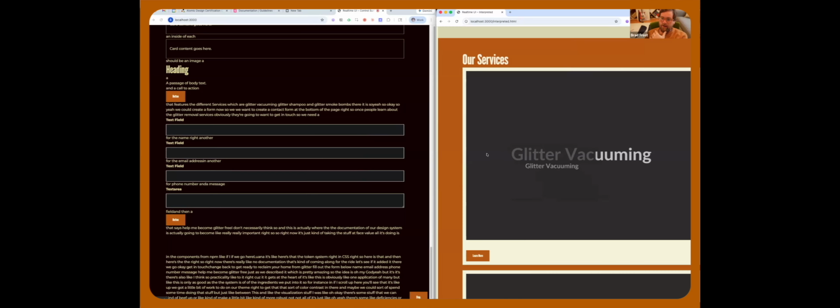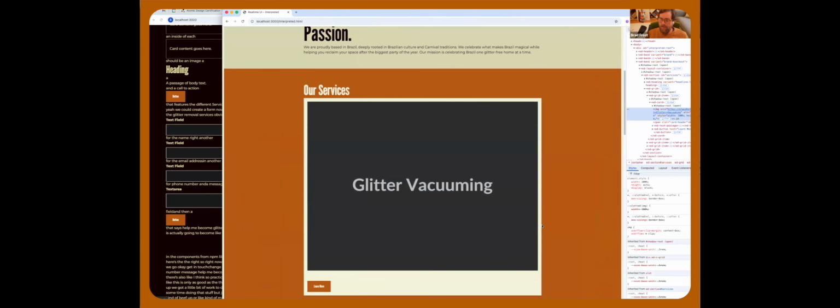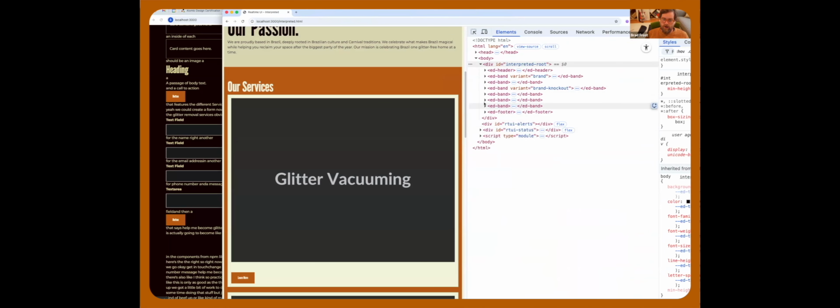Because right now, this would look perfect if it was in the three up grid, right? The our services section should be in a grid component that has a three up variant. If I were to inspect it right now, let's just see what it spat out. You can see it's using all of the components. It's using the grid, all the ads.